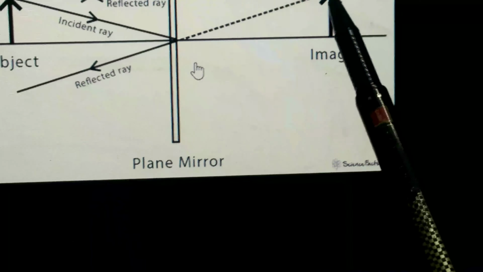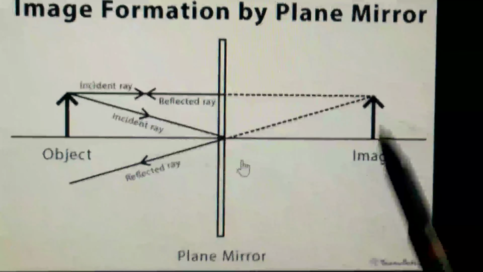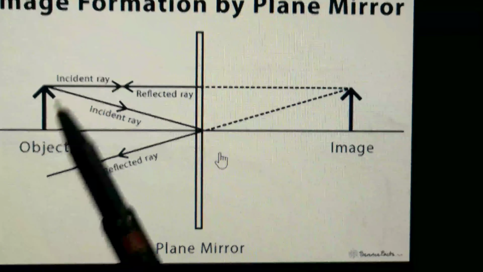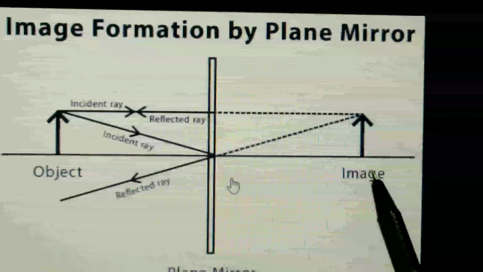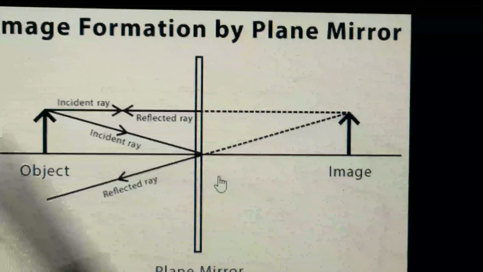So what are the characteristics of that image? Can you tell about the characteristics of this image? Just observe this image and this object. Object size is equal to the size of the image. See the size of the object and the size of the image, both are equal. So object size is equal to image size.